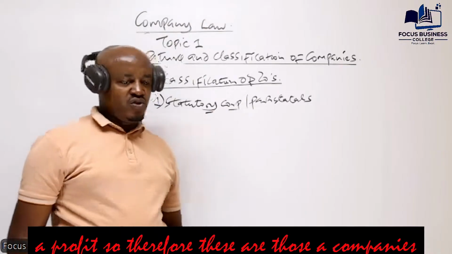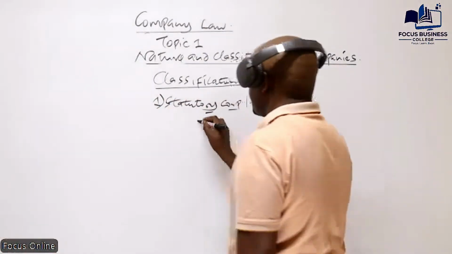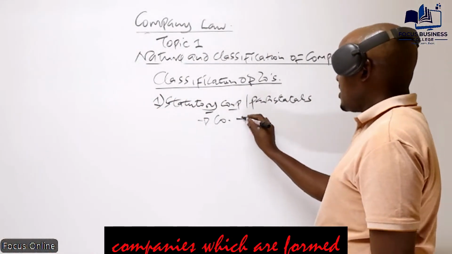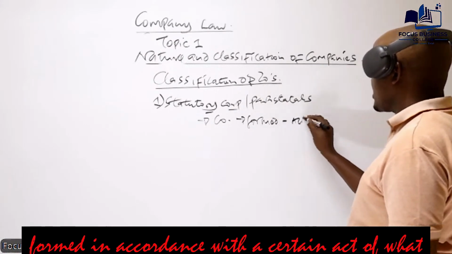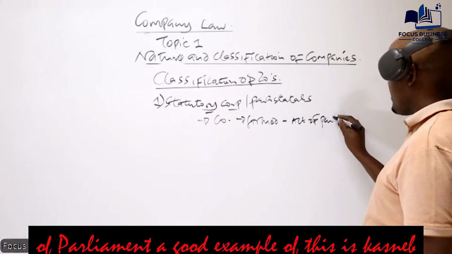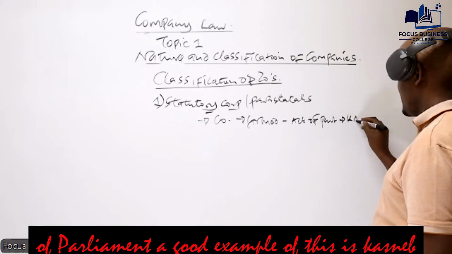A profit. So therefore, these are those companies which are formed in accordance with a certain act of what? Of parliament. A good example of this is CASNEP.